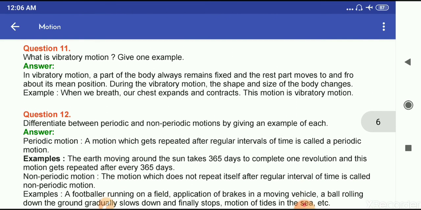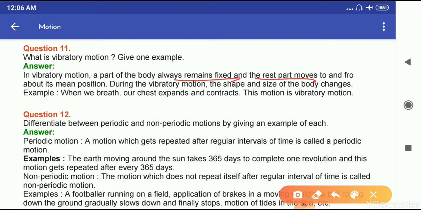Now, question number 11. What is vibratory motion? Give one example. In vibratory motion, a part of the body always remains fixed and the rest part moves to and fro about its main position. During the vibratory motion, the shape and size of the body changes. Example, when we breathe, our chest expands and contracts. This motion is vibratory motion.